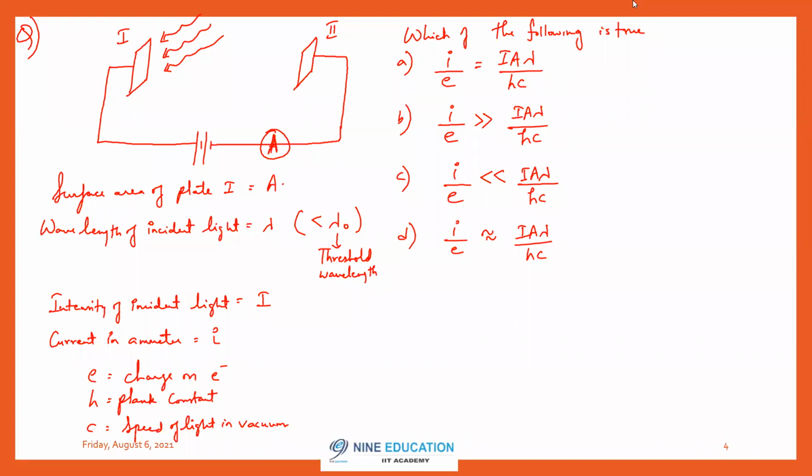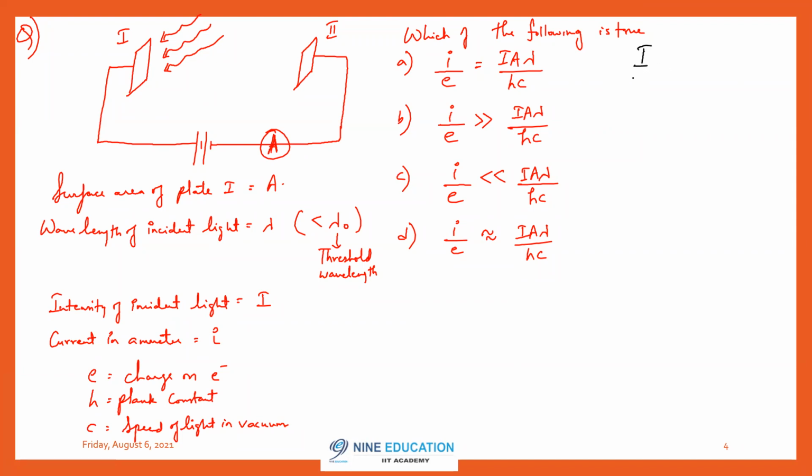Let me continue. See, most of you are telling what is i by e, current per unit charge of an electron. And what is there on the right hand side, intensity per unit energy of photon. That is what I asked. Let me take a different color. What is I?